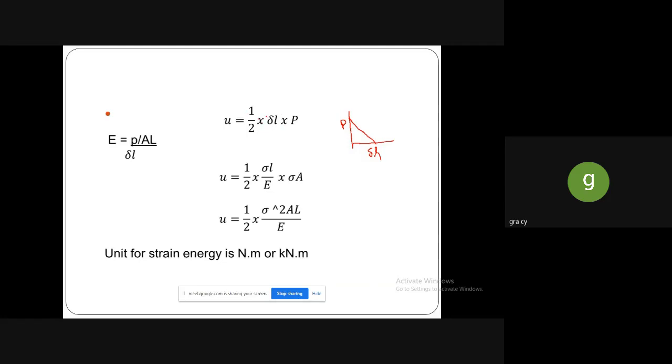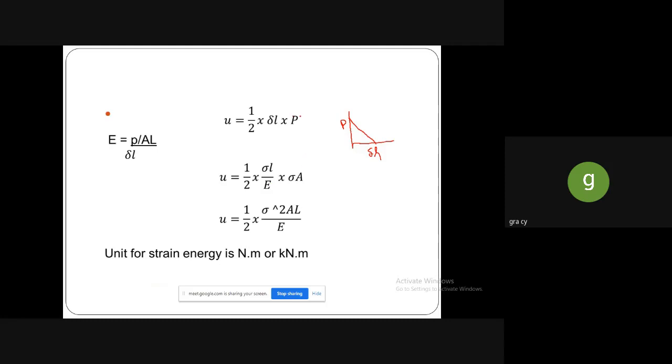So you will get the answer as, we know the Young's modulus. Young's modulus is stress by strain. So stress can be again written as P by A, strain as delta L by L. So this L will come to the numerator. So half into P into delta L, we can write instead of delta L as PL by AE.